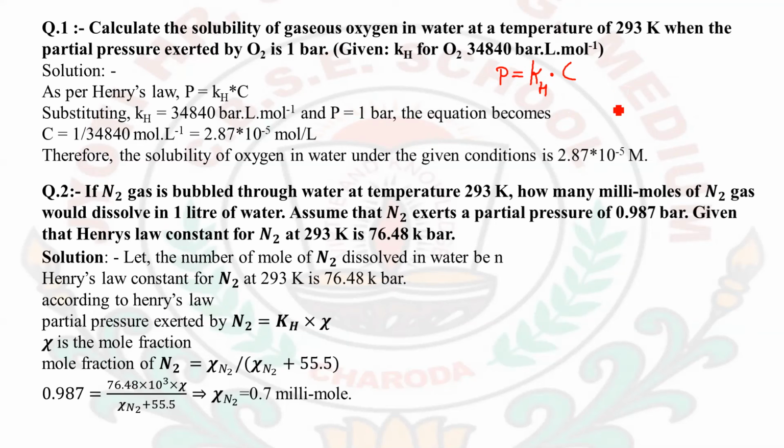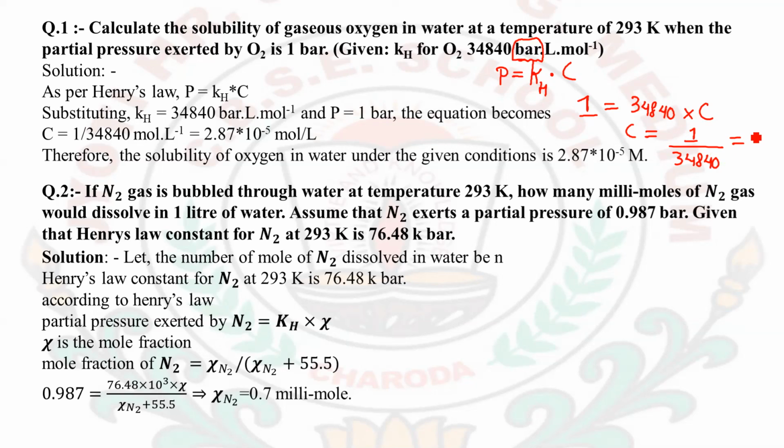Then I will put 1 bar. Why am I putting bar? Because Kh is also given in bar. So 1 bar is equal to 34840 into C. So the value of C will be 1 upon 34840.